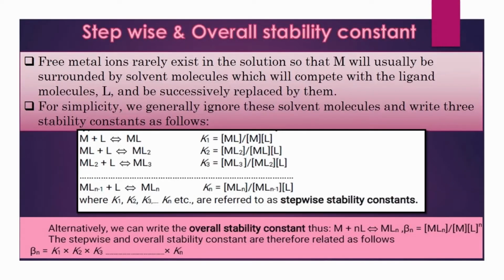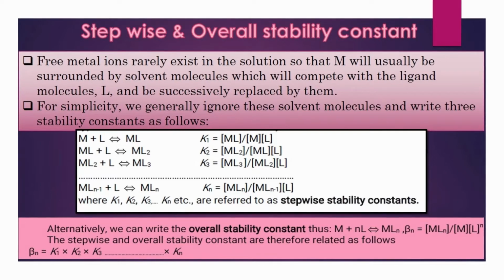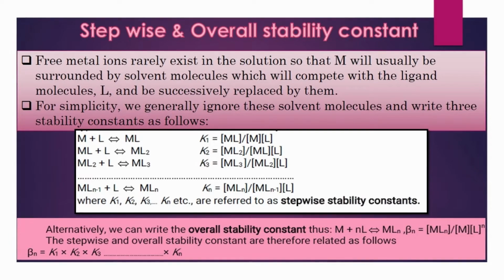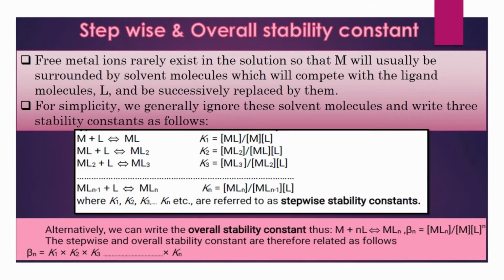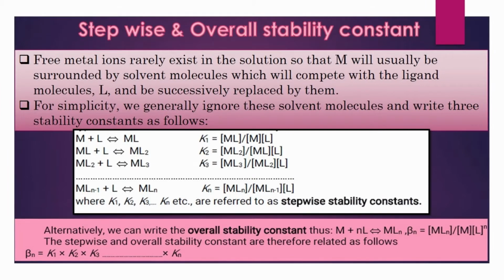Now let's try to understand stepwise stability constant and overall stability constant. For that, let us consider the complex formation of ML3 in aqueous medium. This complex can be formed in a single step or it can be formed in 3 steps. If these 3 ligands are added to the metal ion one by one, then the formation of the complex ML3 can be supposed to take place through 3 different steps as shown below.